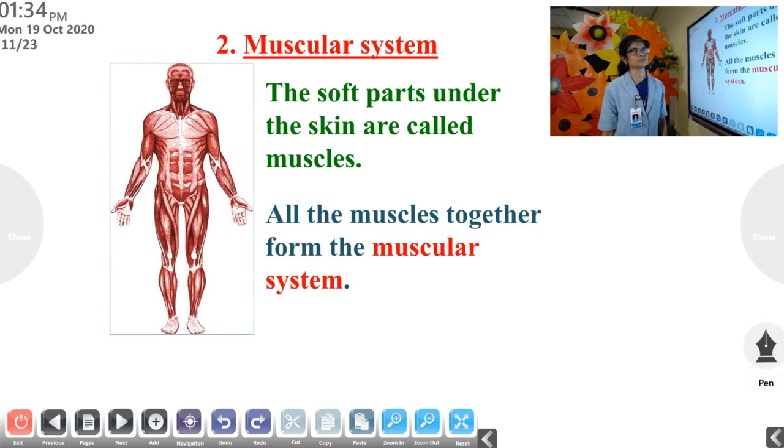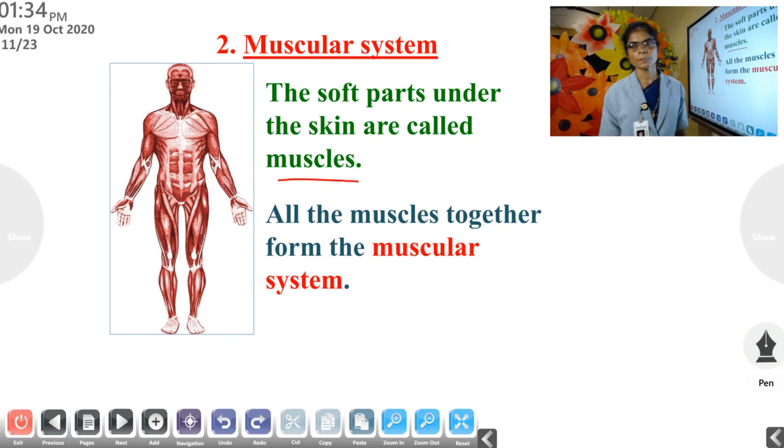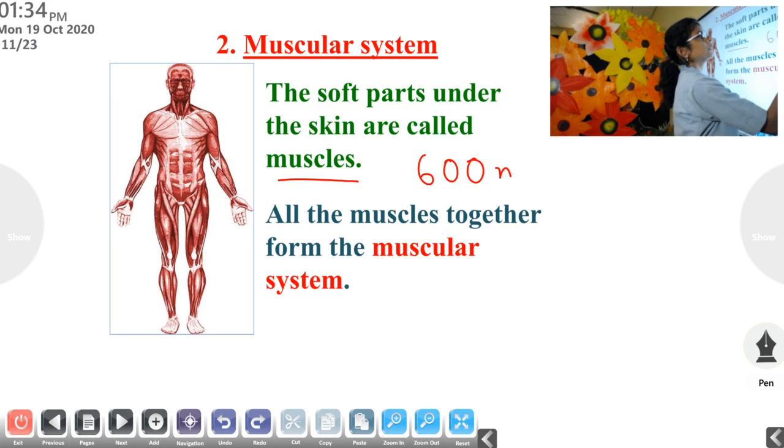What about muscles? They are the soft parts under the skin. We cannot see them, but they are inside our body, and the soft parts that can be seen under the skin are called muscles. How many muscles are in a human body? More than 600 muscles are found in the human body.